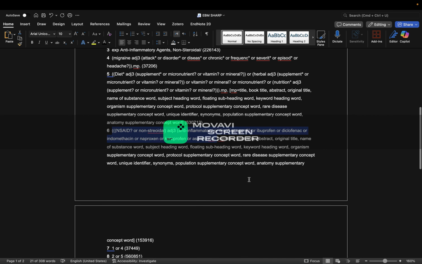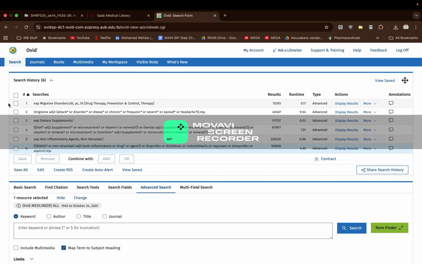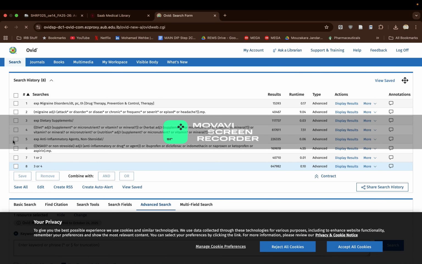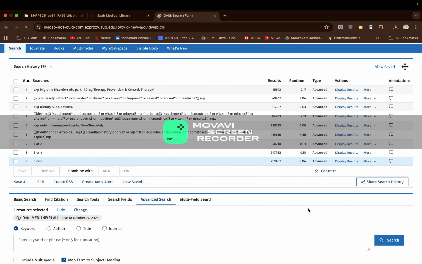And now finally, one thing left to do is that we're going to expand so we can see everything we have. And now we will OR 1 and 2 because we want either one of these, either the mesh term or the keywords. Same thing for the dietary supplements, we're gonna OR them. And same thing finally for the NSAIDs, we want either the keywords or the mesh, so we OR them as well. And now finally we want the intersection of dietary supplements, NSAID and migraines, so we can see if there's any studies that looked at all three components, migraines, NSAIDs, and dietary supplements.